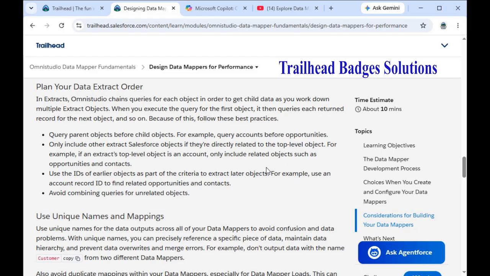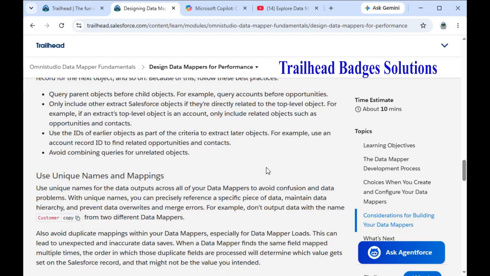Query parent objects before child objects. For example, query accounts before opportunities. Only include other extract Salesforce objects if they are directly related to the top level object. For example, if your extract top level object is an account, only include related objects such as opportunities and contacts. Use the IDs from earlier objects as part of the criteria to extract later objects.